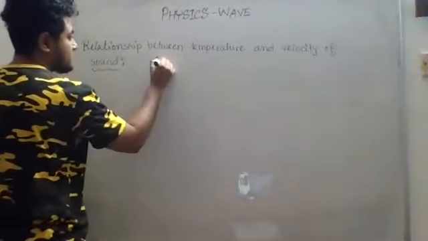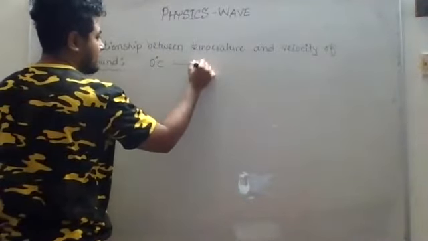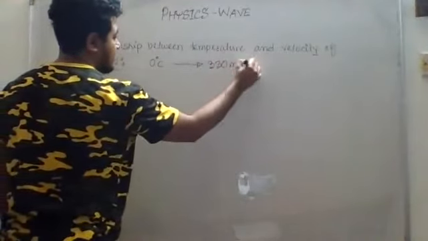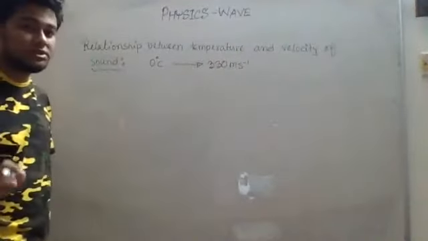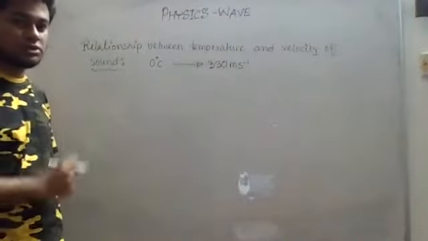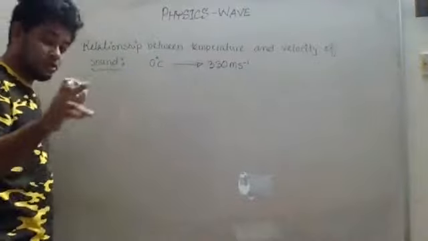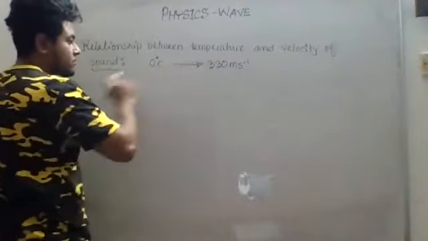See, 0 degrees Celsius is the temperature, and at this temperature, the velocity of sound is 330 meter per second. We know this, even though it is not mentioned in the question, we have the liberty to use it, because this is constant, this is never changing. I already told you this one, depending on the temperature.